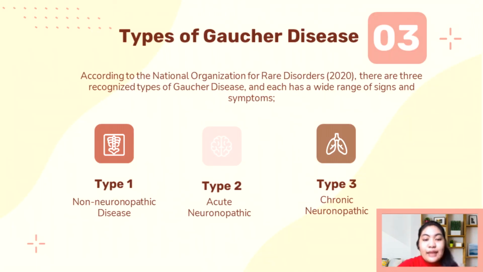Let's now move to the types of Gaucher disease. So there are three types of Gaucher disease and each has a wide range of signs and symptoms. Type 1, which is a non-neuropathic disease. Type 2, acute neuropathic. Type 3, chronic neuropathic.